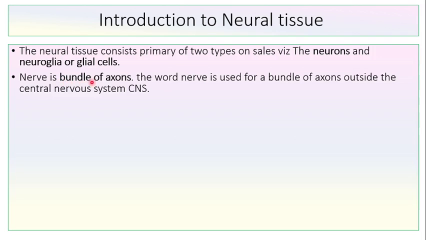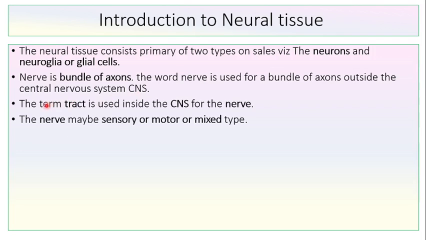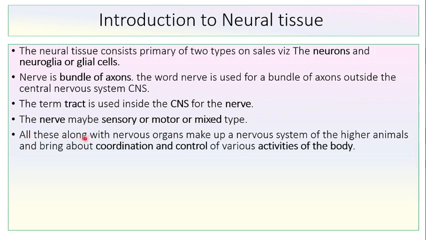Nerve is a bundle of axons. The word nerve is used for a bundle of axons outside the central nervous system. The term tract is used inside the CNS for nerve. The nerve may be sensory, motor, or mixed type. All these, along with the nervous organs, make up the nervous system of the higher animals and bring about coordination and control of various activities of the body.